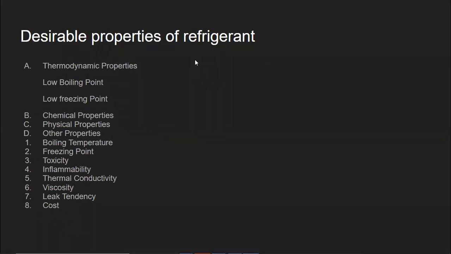When we talk about the refrigerants and their boiling temperatures, the boiling temperature of the refrigerant should be low. So we need to select the refrigerant in such a manner that its boiling temperature is low. Is that okay? Yes, sir.